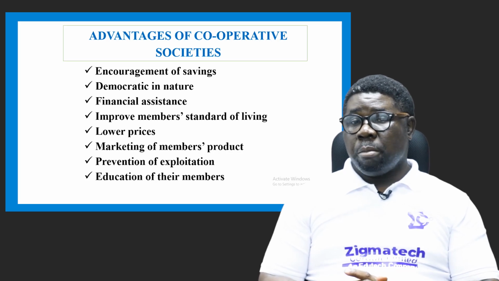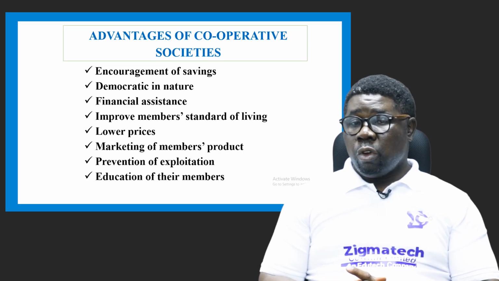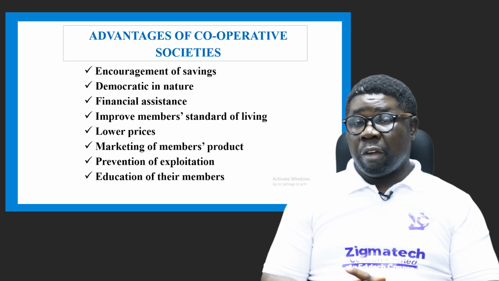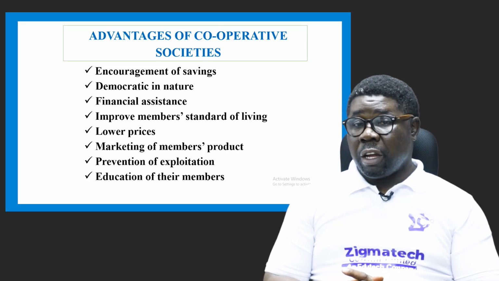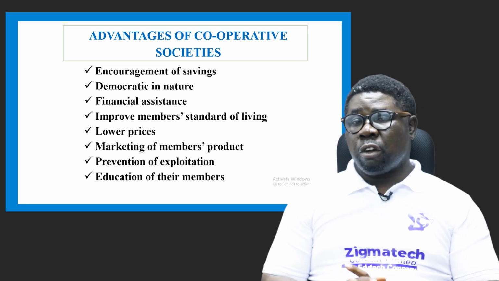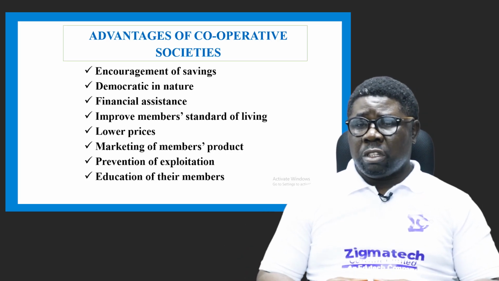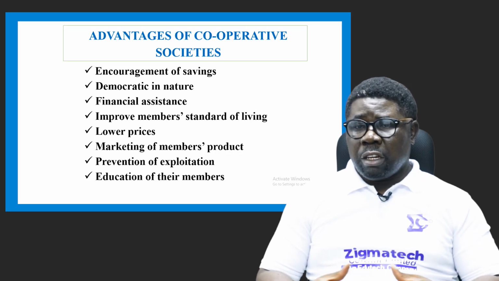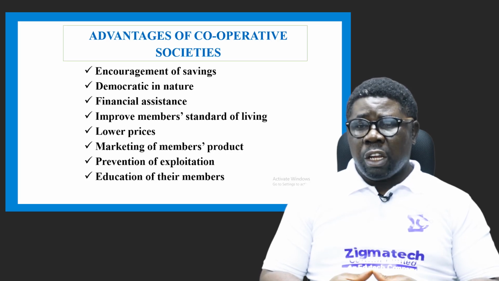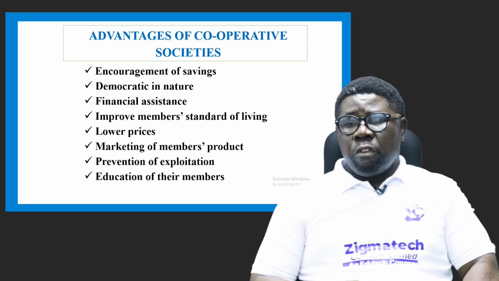There's financial assistance. You can get financial assistance from being a member of the society, because you may be unable to purchase something individually, but in a group you have been able to buy that thing, meaning they have assisted you to have access to what you cannot have as a person by pooling funds together. It also improves members' standard of living, because something you cannot have by yourself, you are able to access and use in a group. That means you have a better life, and that in itself is an increment in your living standard over time.